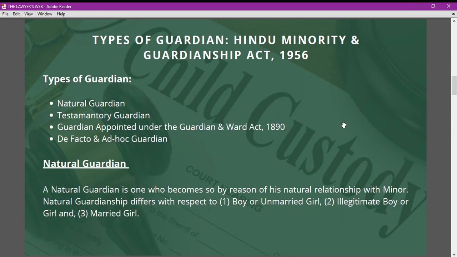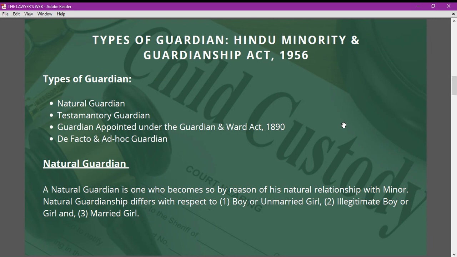Now, there are different types of guardian that have been classified under the Hindu Minority and Guardianship Act 1956. The very first is the natural guardian, second the testamentary guardian, third the guardian appointed under the Guardian and Wards Act 1890, and lastly the de facto and ad hoc guardian.